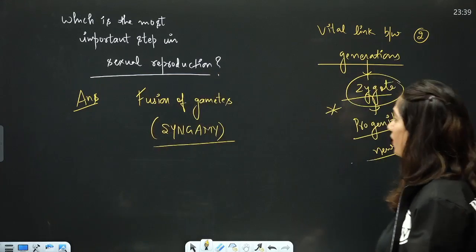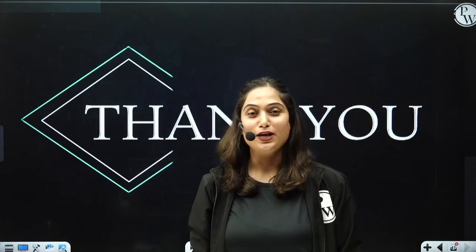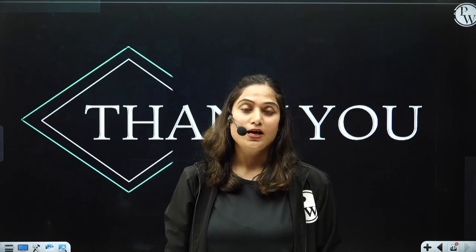So with this, our chapter is finished. I hope you understood the chapter well. What I have told you in between, the examples of isogametes, heterogametes, which plants are monoecious, which plants are dioecious, right? Then gamete transfer, gametogenesis, where internal external fertilization happens, where the gametes are formed by mitosis, where gametes are formed by meiosis, right? So please learn them by heart along with the lecture, and then read your NCERT line by line, and your chapter will be prepared.